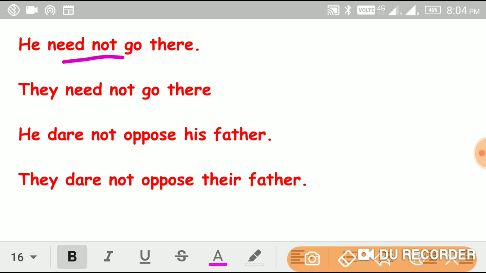After need not or dare not, whether the subject is singular or plural, we have to use a plural verb.